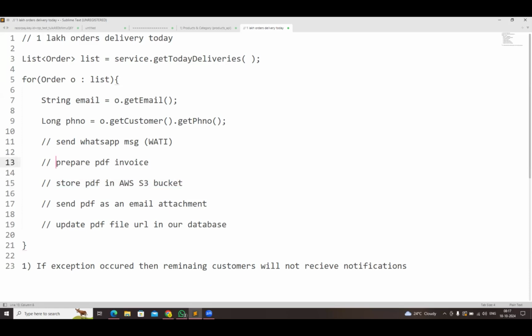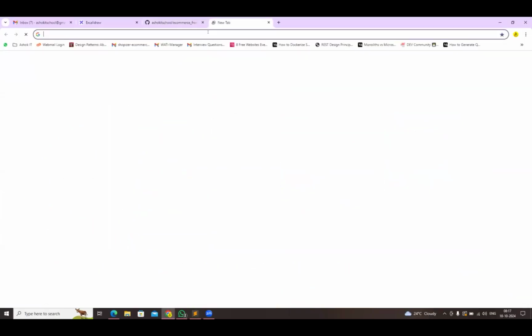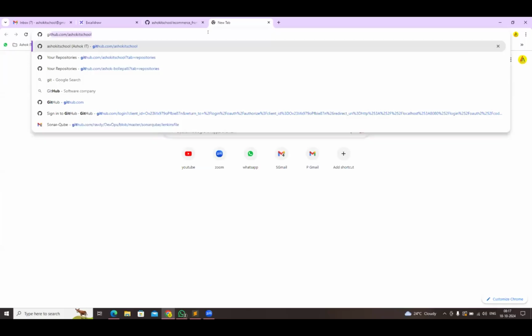Whenever an invoice is generated, currently that invoice is stored in our local system. We need to store that invoice PDF in the AWS S3 bucket. Then you will get the URL, and that URL you need to update in the database also. How do we implement that S3 bucket integration in the Spring Boot application?